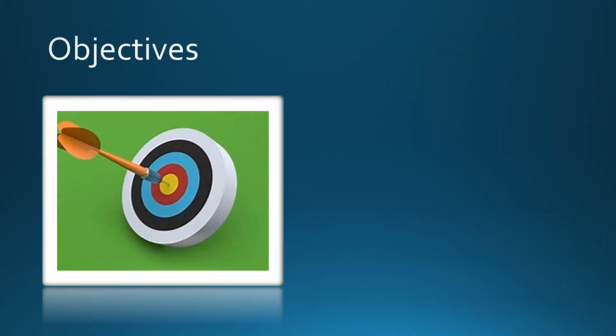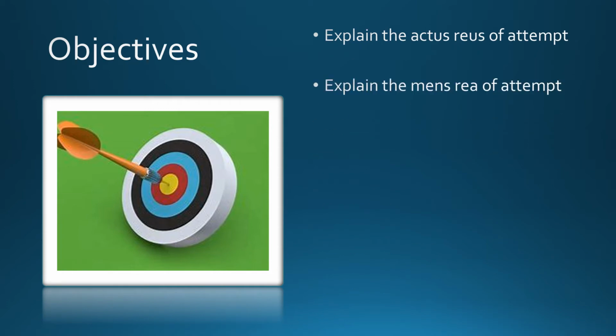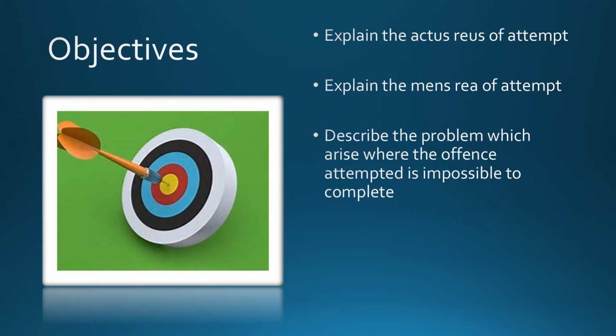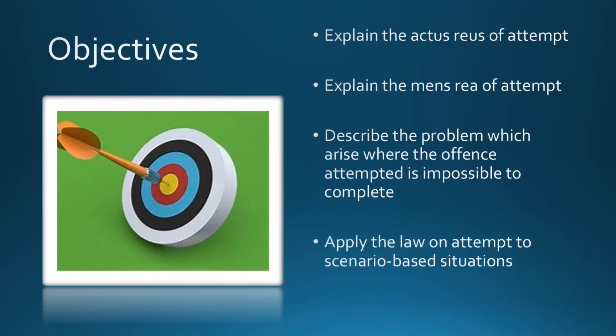Okay, so this video is about attempts. So our objectives for this are to be able to explain the actus reus of an attempt, explain the mens rea of an attempt, describe the problem which arises where the offence of attempted is impossible to commit, and apply the law in attempt to scenario-based questions.